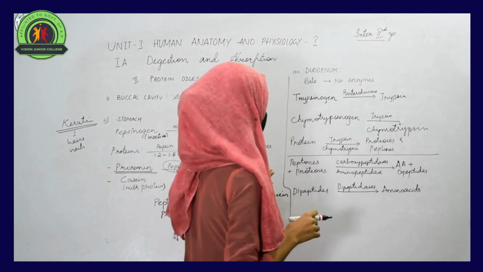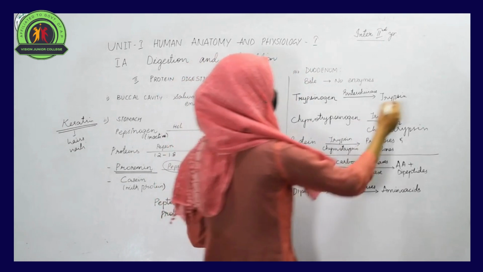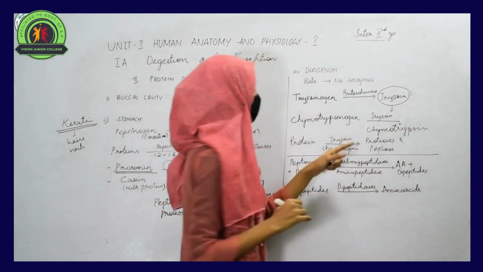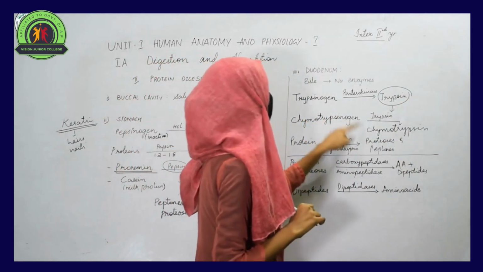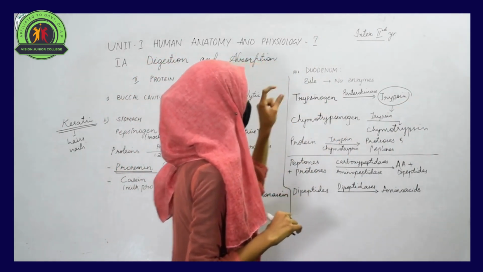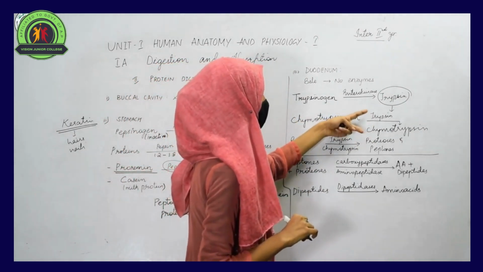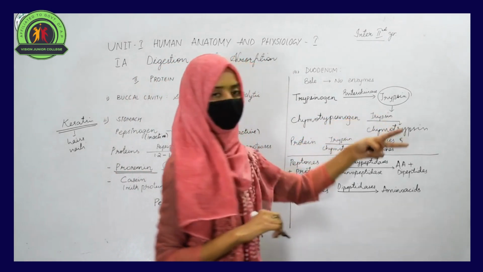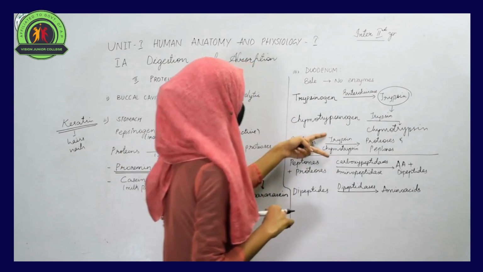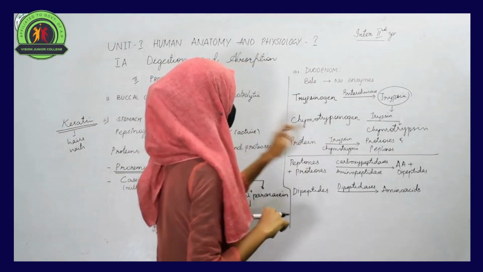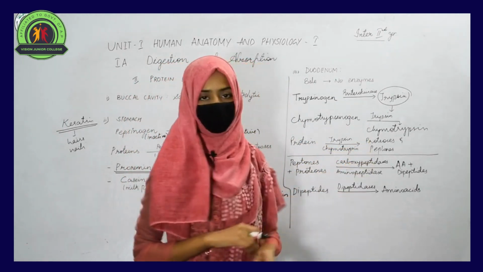One more substance is present in inactive form. Once trypsinogen gets converted into trypsin, this trypsin is required to convert chymotrypsinogen into chymotrypsin. Both enzymes, trypsin and chymotrypsin, are then present in active state. Once the enzymes become active, these two enzymes act on protein and break the protein into proteases and peptones again.